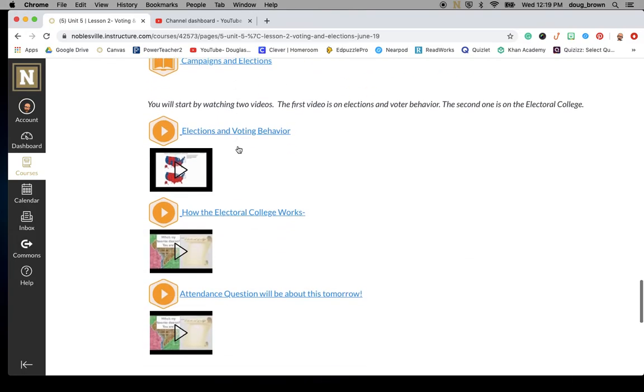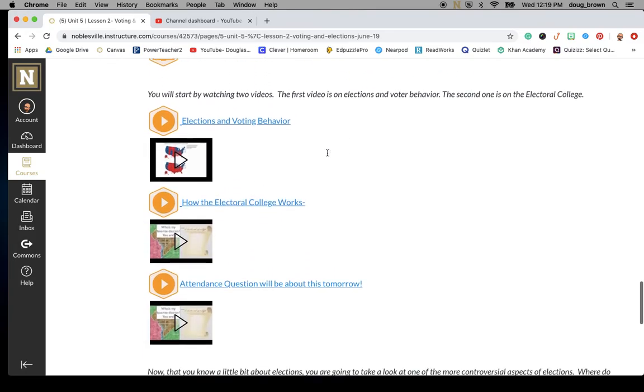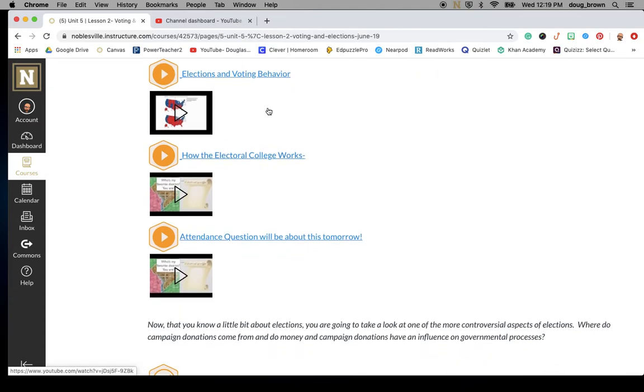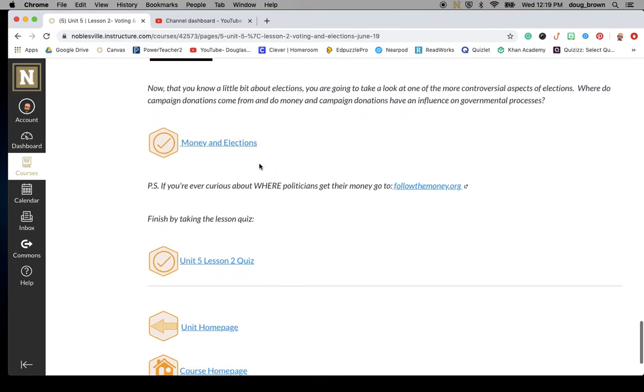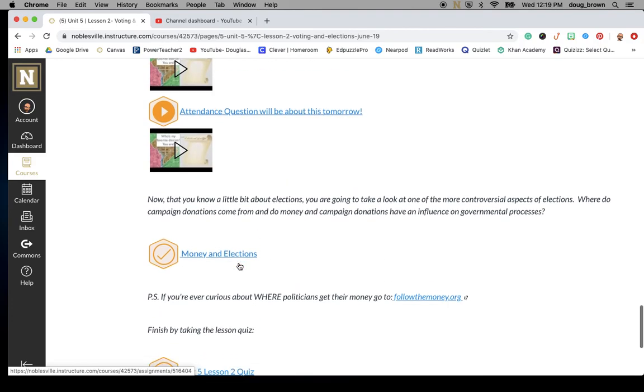Take a little break. We're looking at campaigns and elections, followed by a series of video clips about elections, voting behavior, how the Electoral College works, okay, and the money. Elections can't happen if there is no money. So take a look at the money aspect of elections and then finish up by taking that quiz right there.